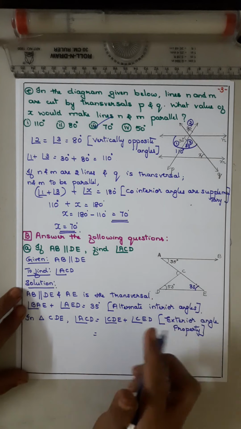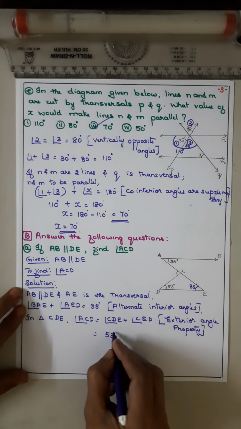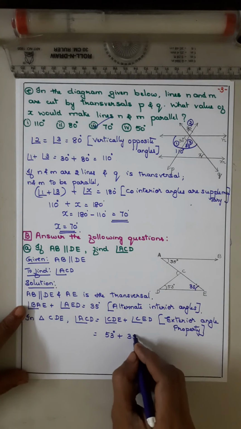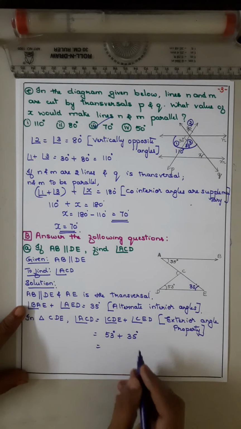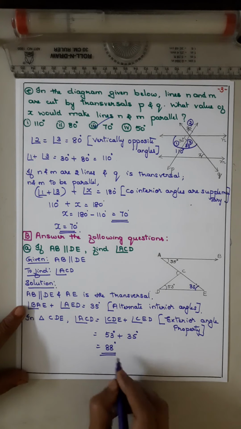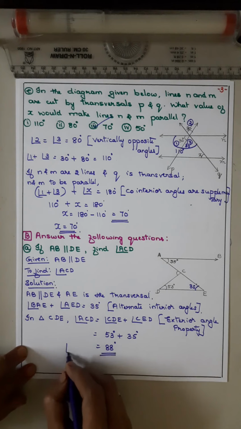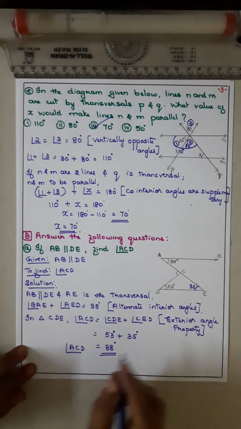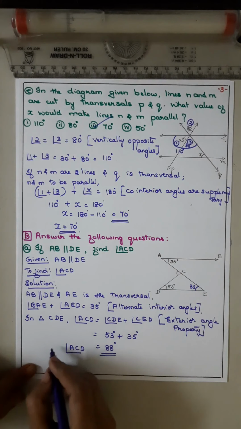CDE is how much? 53. CED, how much did you get? 35. So 5 plus 3 is 8, 5 plus 3 is 8, you got 88 degree angle ACD.